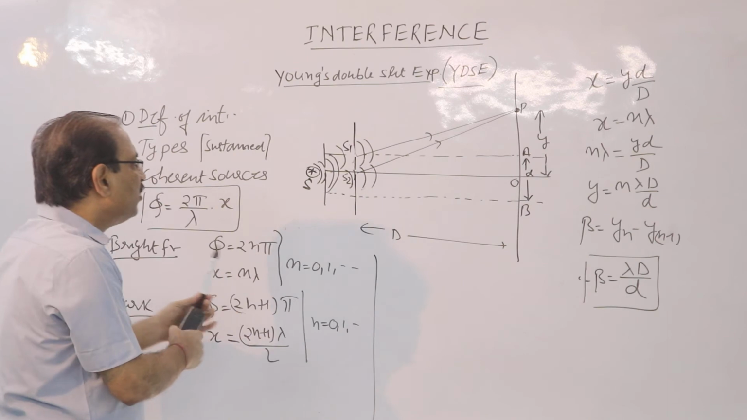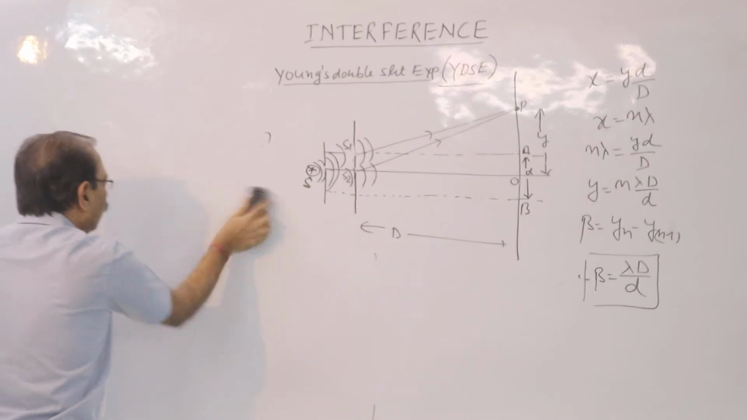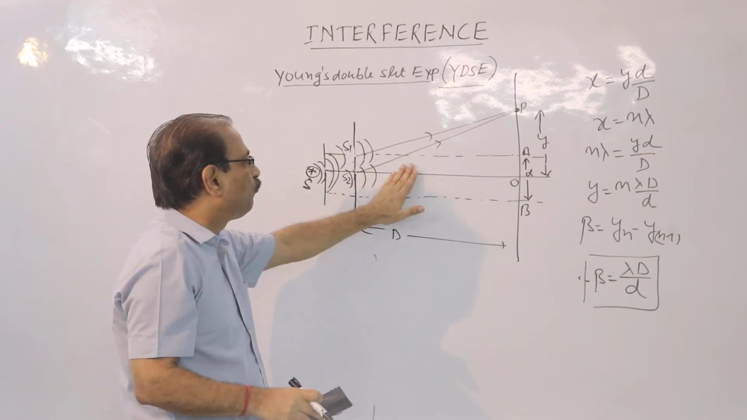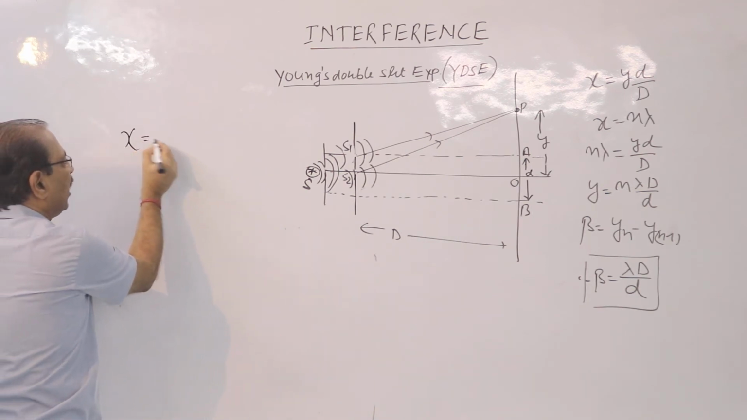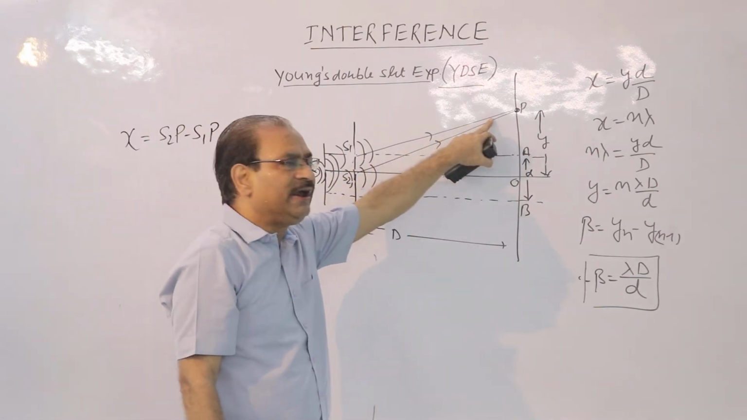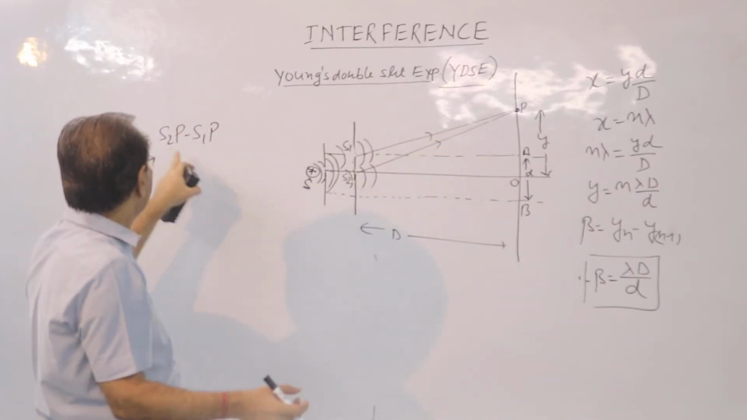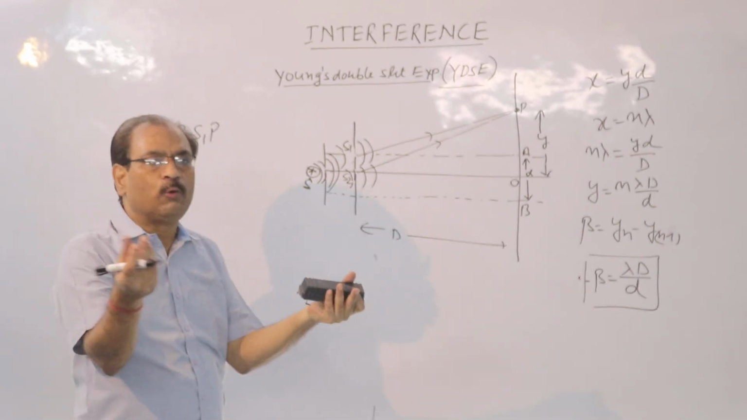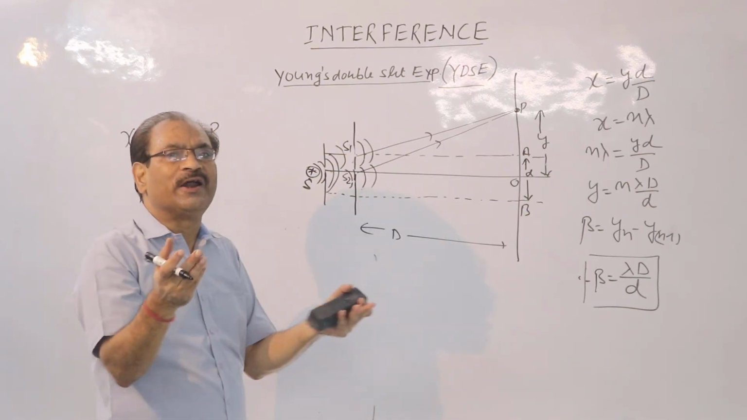Children, in this YDSE, we have to follow two steps. In step number 1, we are supposed to find out the path difference between the two waves. Naturally, the path difference x is S2P minus S1P, because the length of this line is larger as compared to S1P. Children, how to find out this value? In order to find these two values, we are supposed to use two right angle triangles.